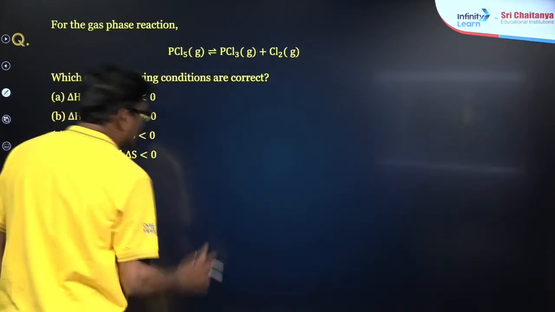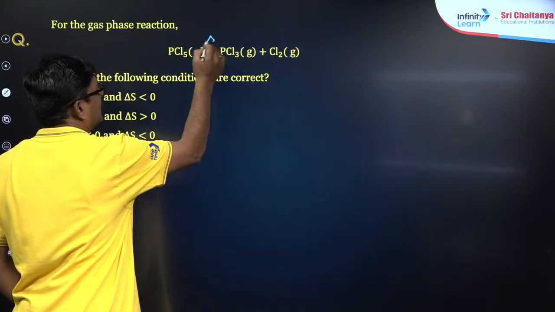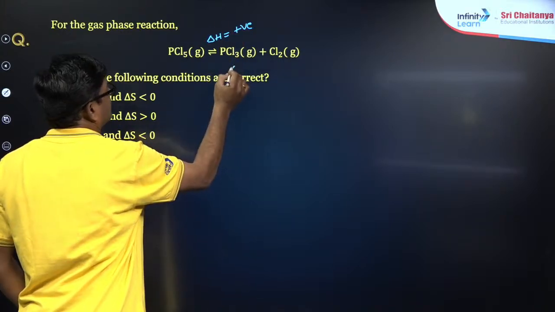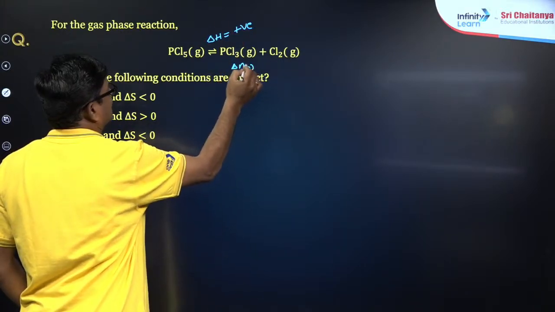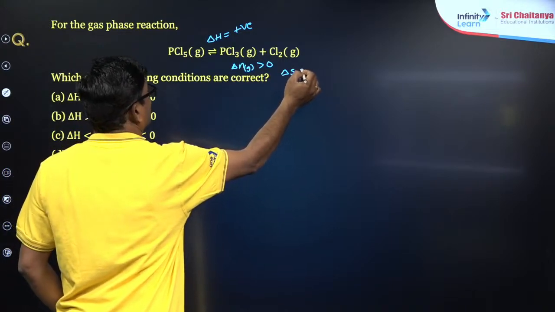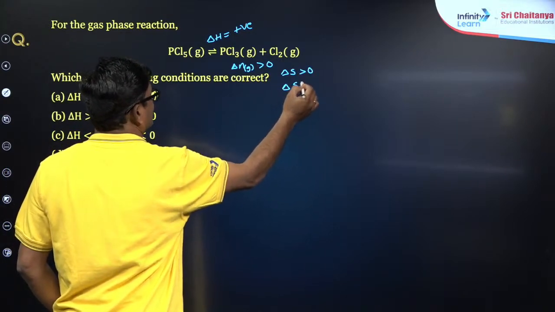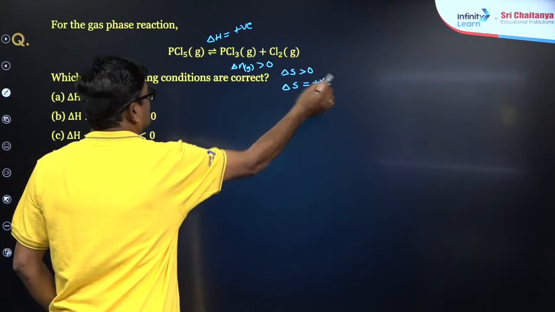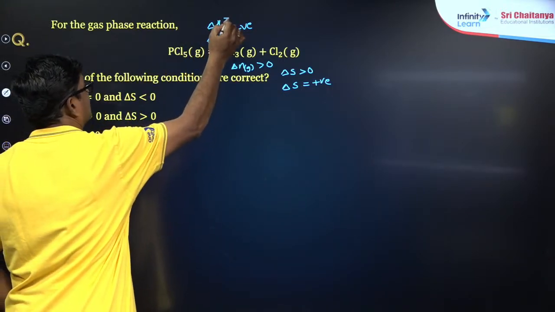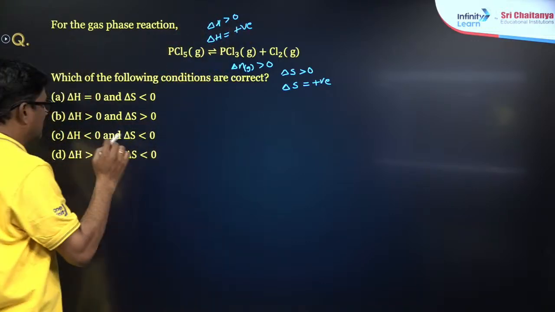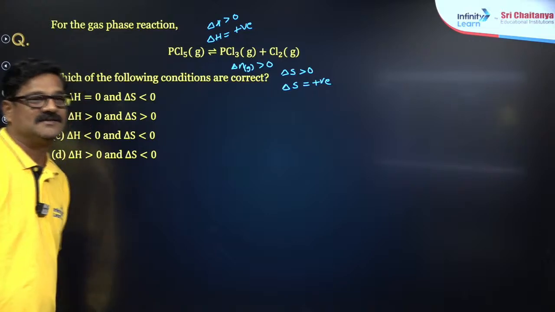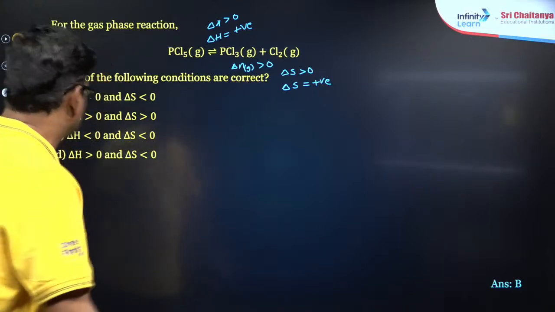As this is a decomposition reaction, delta H is going to be endothermic process. And as delta n in the gaseous state is greater than 0, delta S is going to be positive. So look at this, delta H is greater than 0, delta S is also greater than 0. So the answer for this question is going to be B.